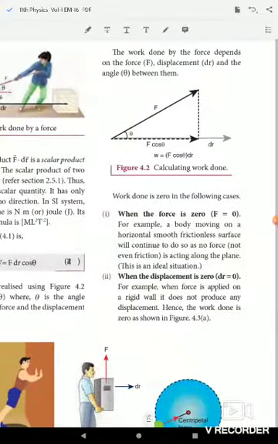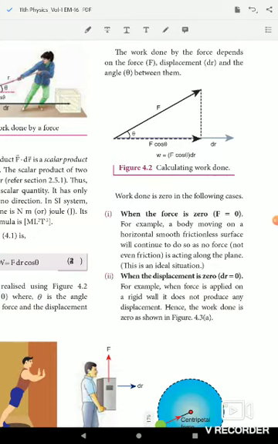The work done by the force depends on the force, the displacement dr and the angle theta between them. So W equal to F dr cos theta. Work done is directly proportional to force, directly proportional to displacement, and depends on the angle theta between them.